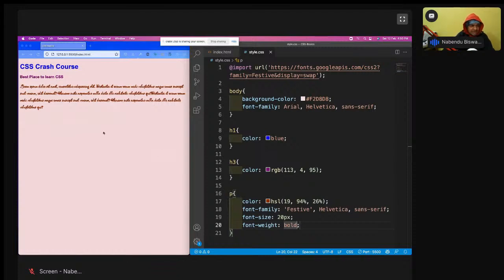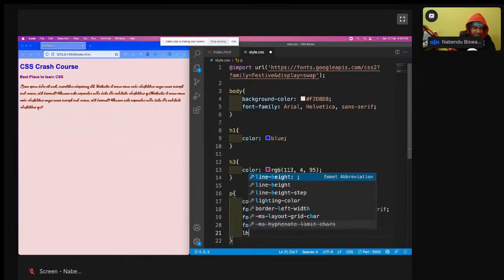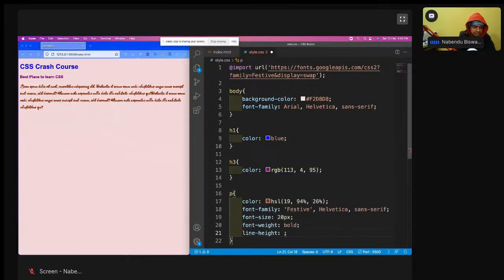Now I will have something like line-height, line-height: 1.6em.